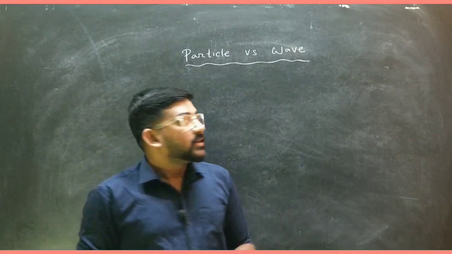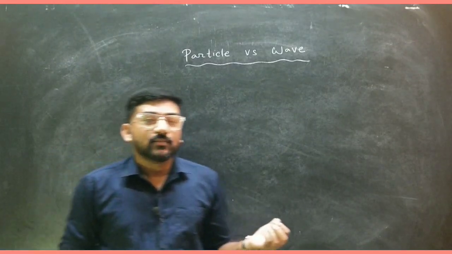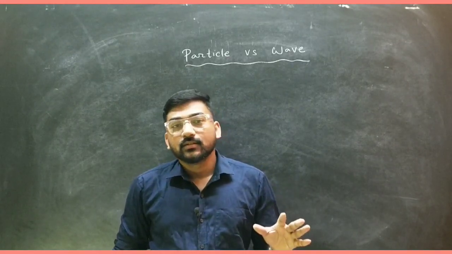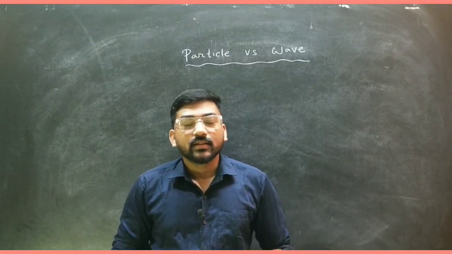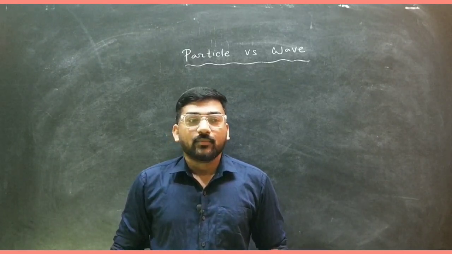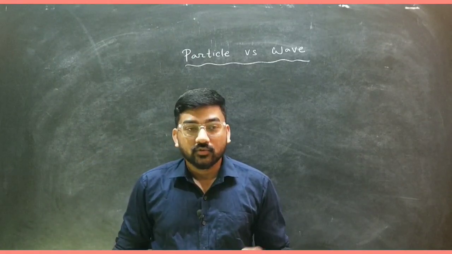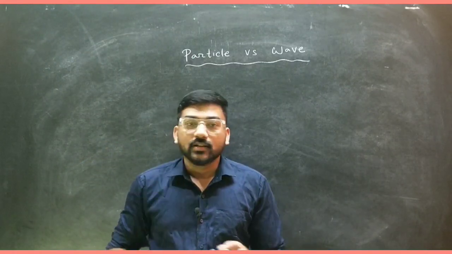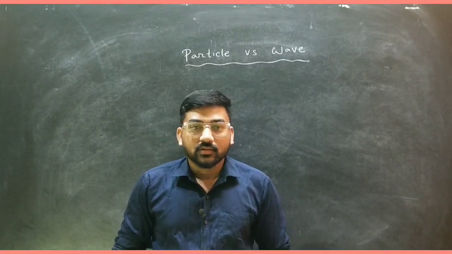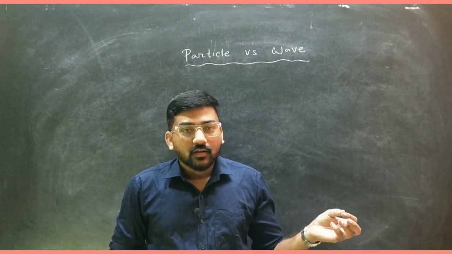So let us discuss particle versus wave. In the last class I discussed the de Broglie wave and the Davisson-Germer experiment. That was the first experiment that proved that particles have wave nature, and the particle selected for that experiment is the electron. I have told you earlier that this wave nature applies to any kind of particle. If a particle is moving with some velocity, then corresponding to that particle there is a wave, there is a wavelength, and that is the wave-particle duality according to de Broglie.